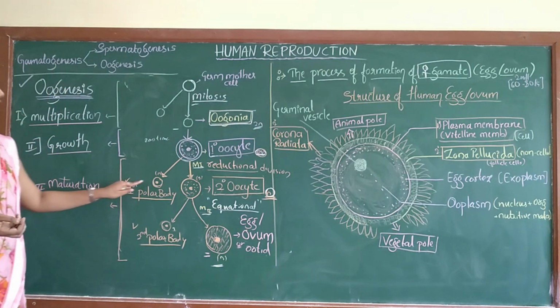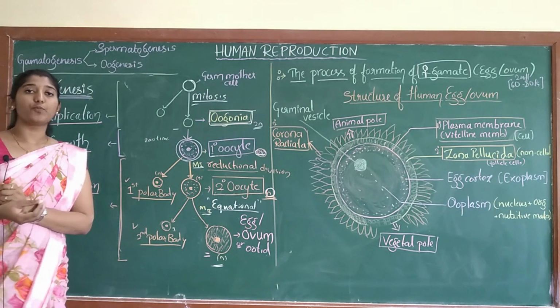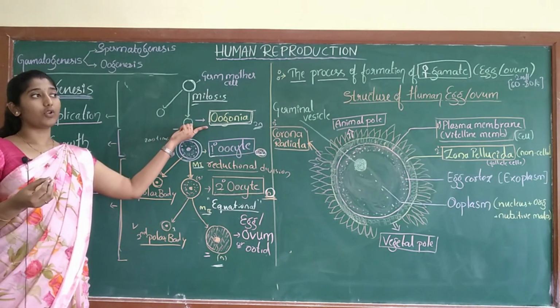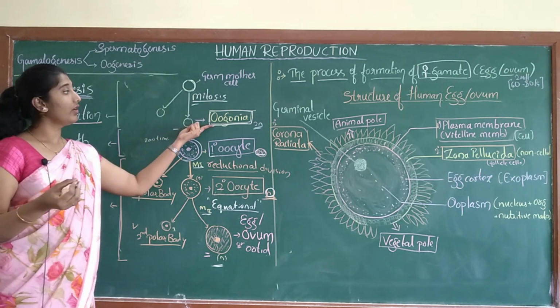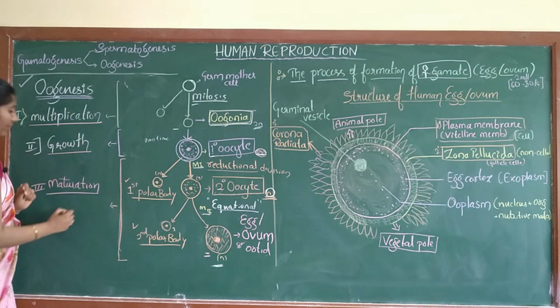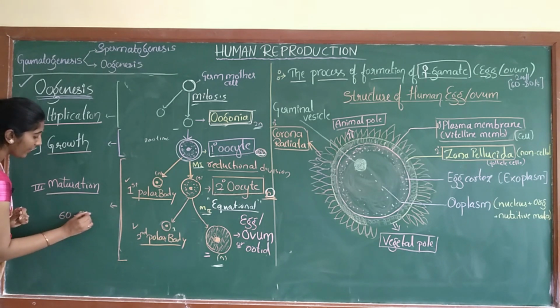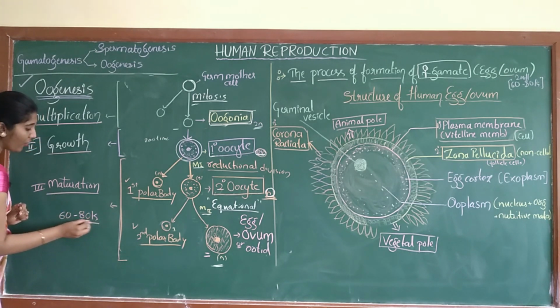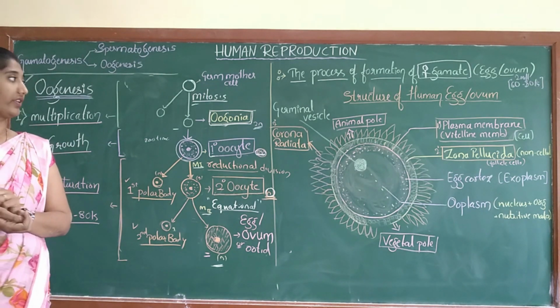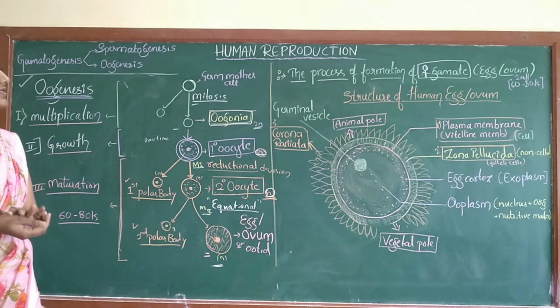Now, when the baby is born, there are about 2 million oogonia, but during puberty there are 60 to 80,000 oocytes in each ovary. So this is about oogenesis.